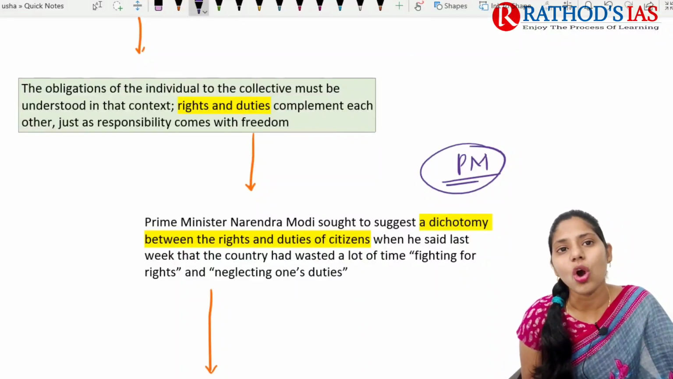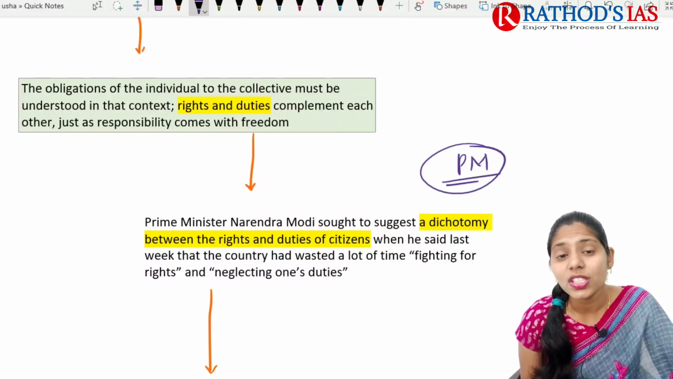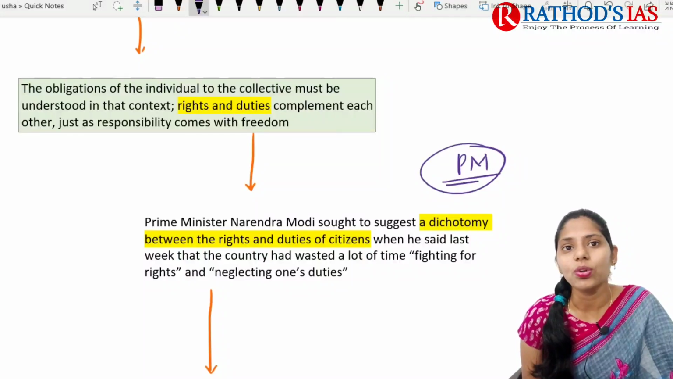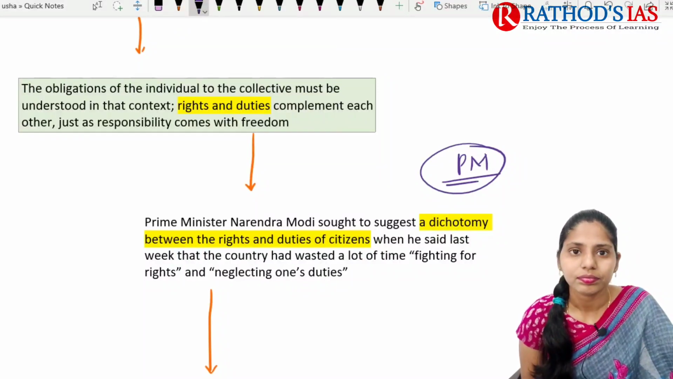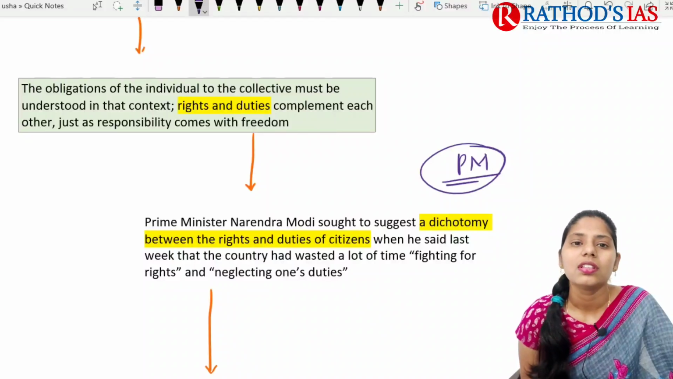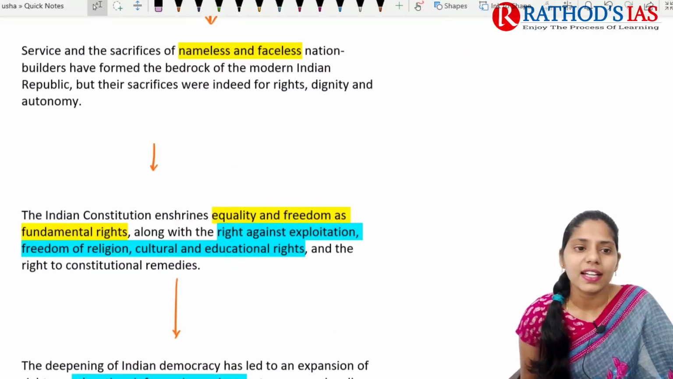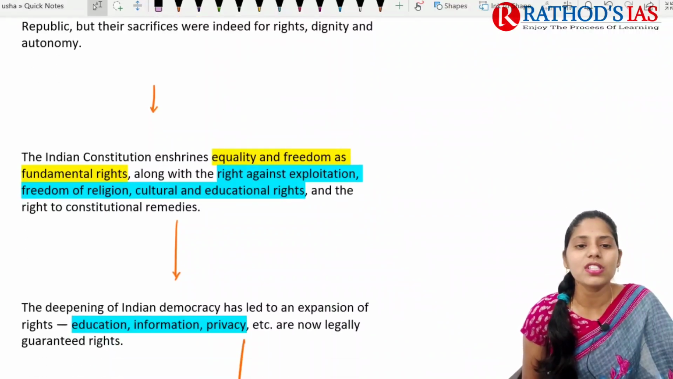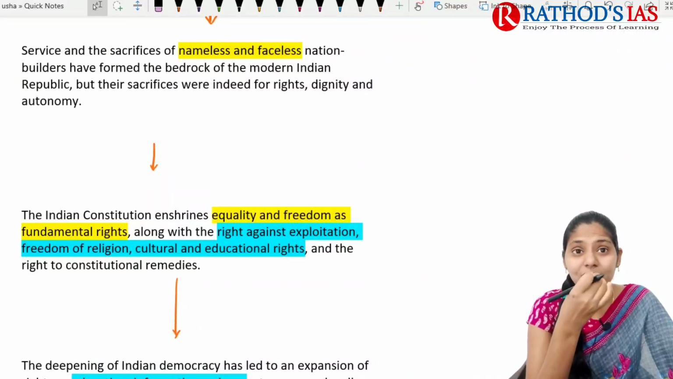And if you're talking about the obligations of the individual, what are the obligations of this individual? They need to be collective, and they need to understand both rights as well as duties. They need to complement each other. Okay? And this is the context and these are some important points. Apart from this, you need to know some important details which are given in this article.